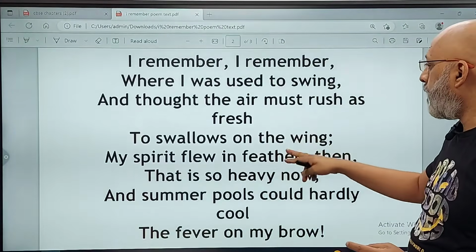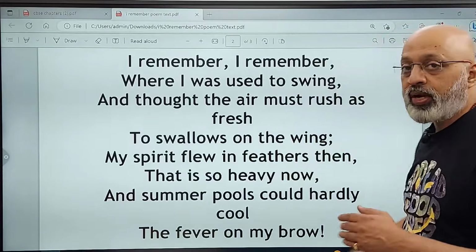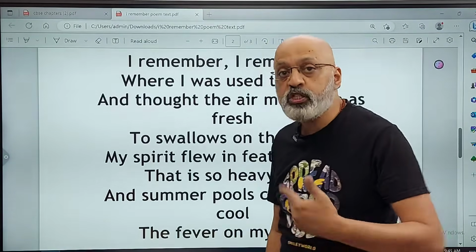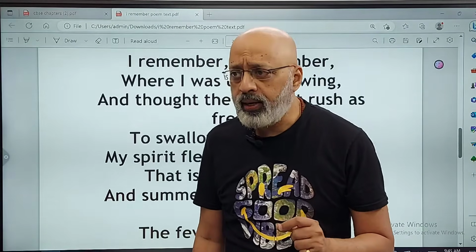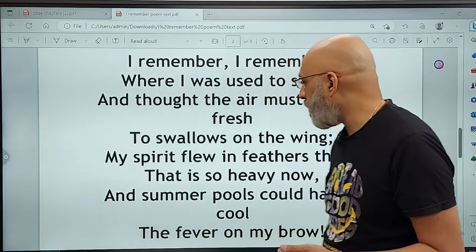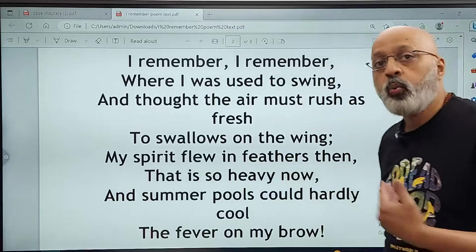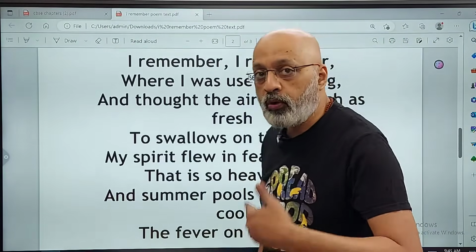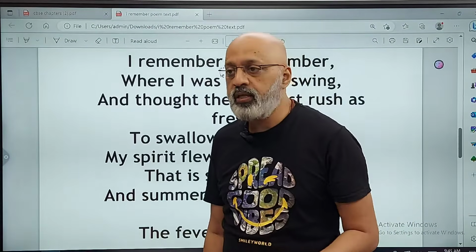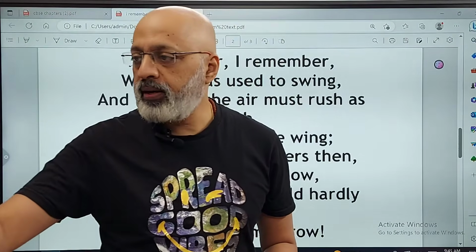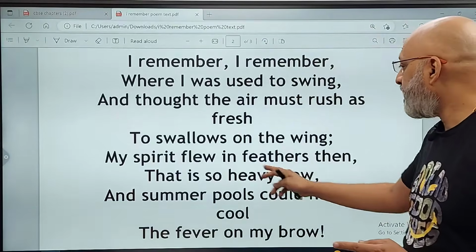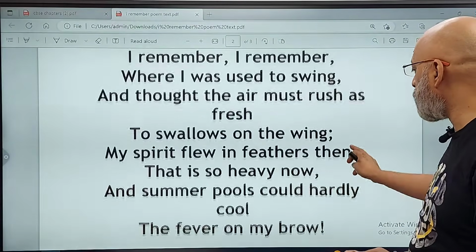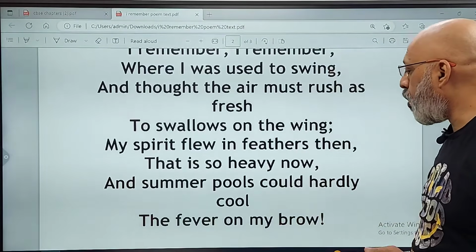Now here he's talking about swallows on the wing. Swallow is another kind of a bird which is more like a summer bird. Okay. And the use of the word feathers also reinforces that connect with the bird. So you see a lot of talk about the flowers and the birds in this particular poem. But then he's talking about my spirit flew in feathers then, that is so heavy now, and summer pools could hardly cool the fever on my brow.